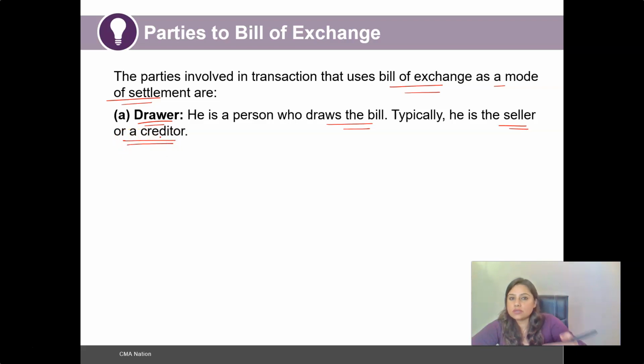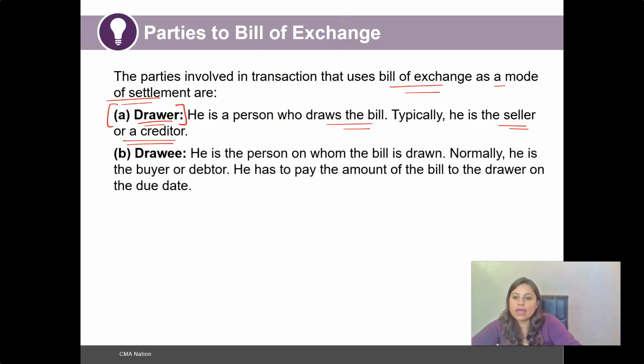Like we just read, in the case of a bill of exchange, the seller of the goods draws this bill of exchange and is thus referred to as the drawer. And the drawee will be the person on whom such bill is drawn by the seller.